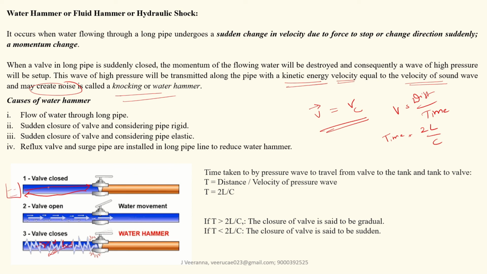So it travels a distance L forward and again L backward, totally 2L, and C is the velocity of sound. Now if T is more than 2L by C, the valve closure is gradual. Otherwise, if T is less than 2L by C, the valve is closed suddenly. What is the cause of the water hammer? So these are, all of